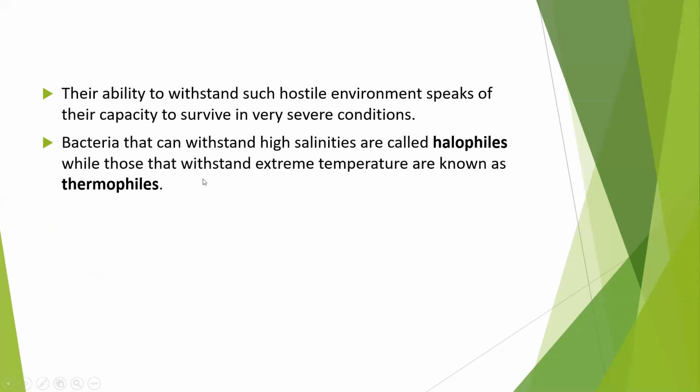While those who can withstand extreme temperatures are known as thermophils. Thermo means temperature. Where there are high temperatures, they are called thermophils. Again, philic means loving, so they live where the temperature is very high.